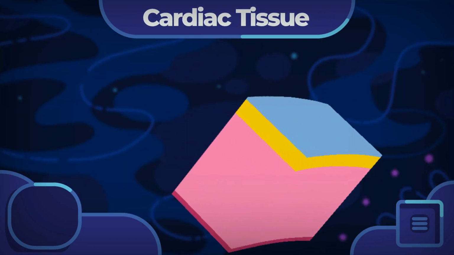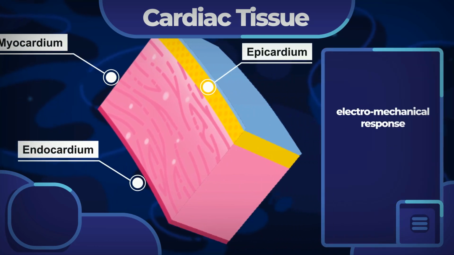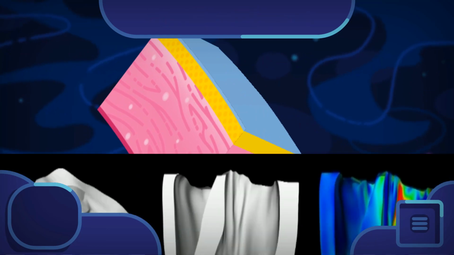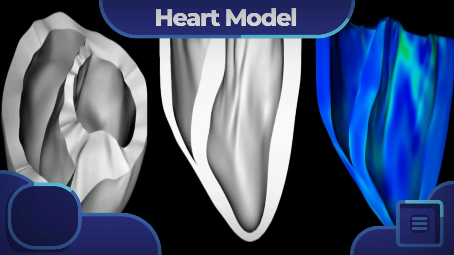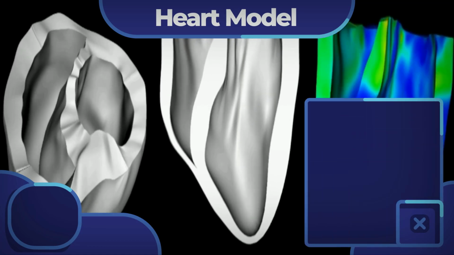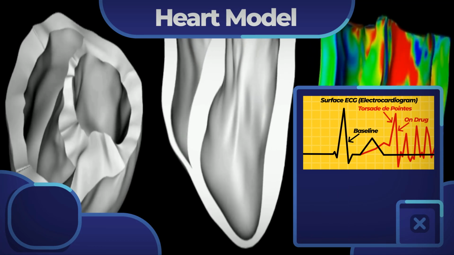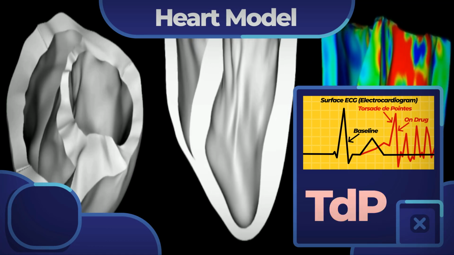Besides seeing the effect of each channel, we can also see the work of cardiac cells with the electromechanical response and mechanoelectric feedback. To see a 3D heart model, we can scale it up again with the impact of drugs that will occur with electrical conduction in the ventricles, such as whether the heart is beating normally. Through this simulation, we can see whether the arrhythmia will be affected or not after being given a specific dose of medicine.